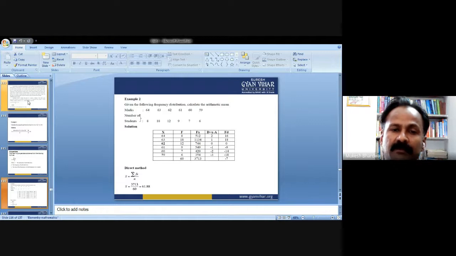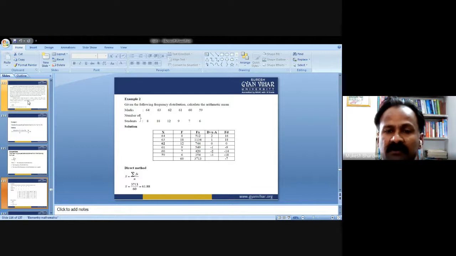Now, how many students are there? If we add the number of students, it comes out to be 60. So we make a table according to the data given: X, that is the marks, and F, that is the number of students, denoted by the frequency. Then we do the multiplication fx: 8 into 64 is 512, and so on.